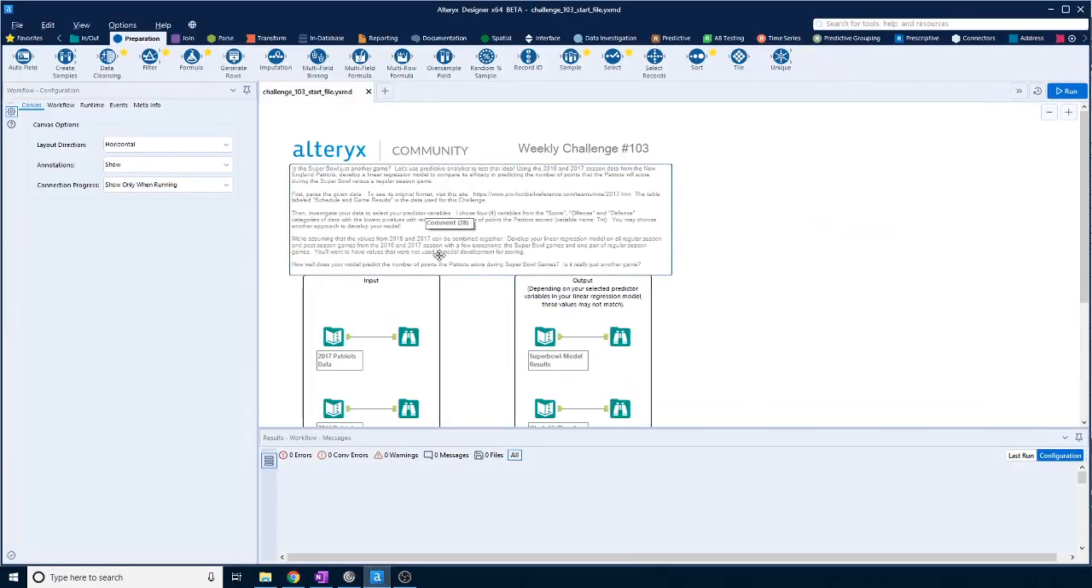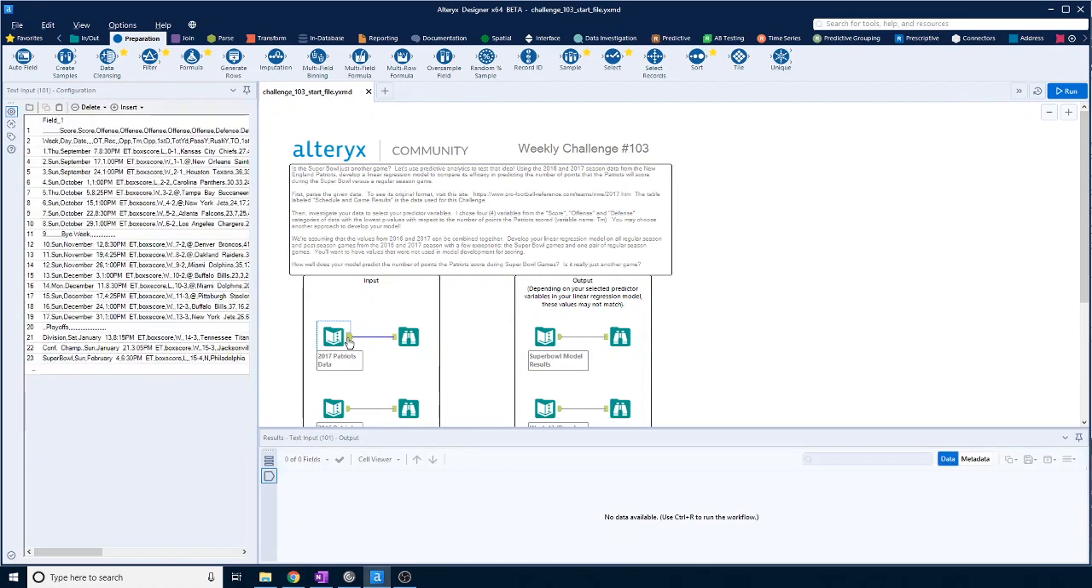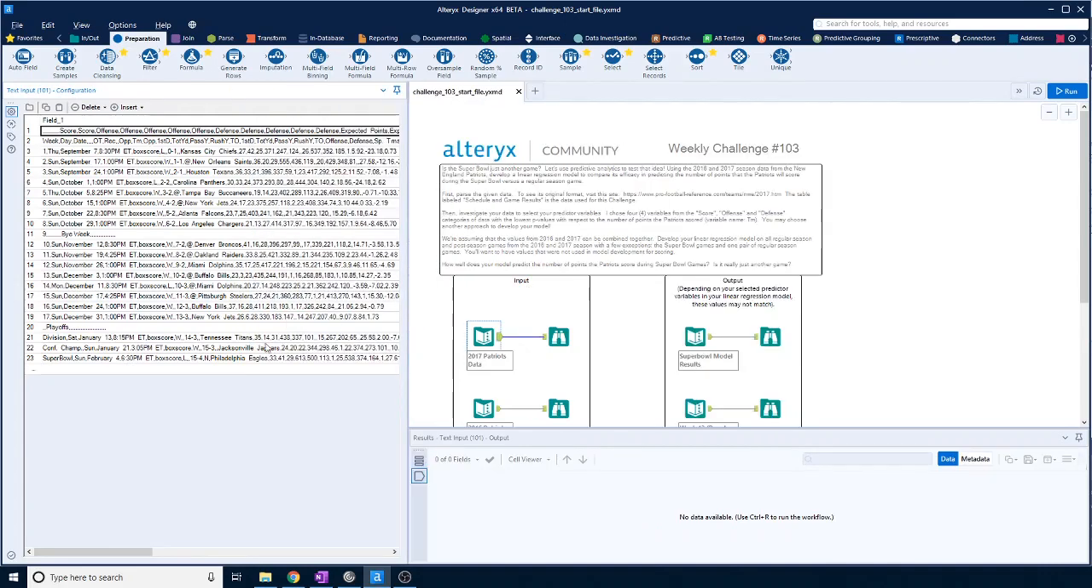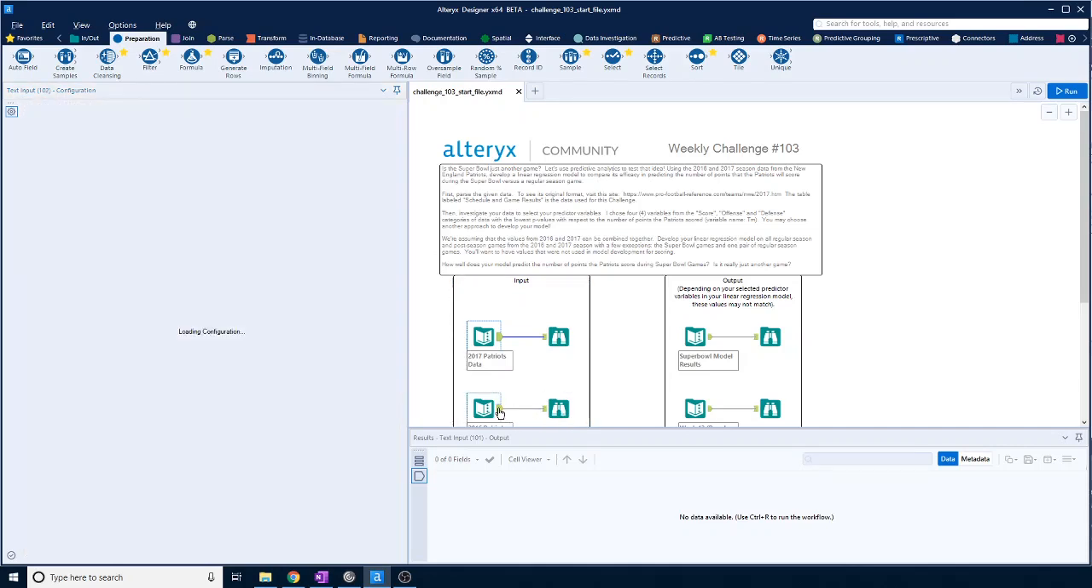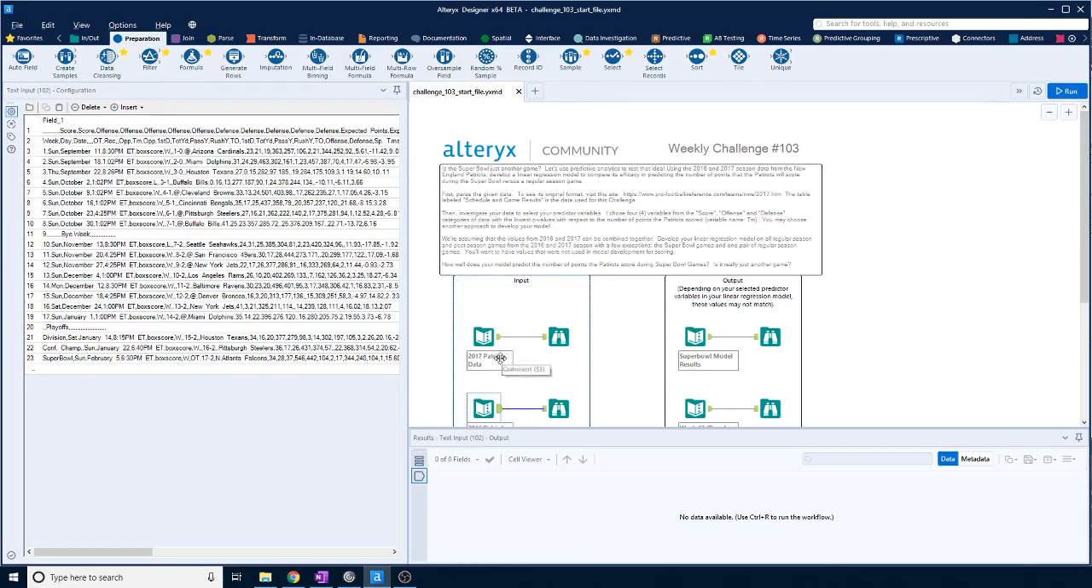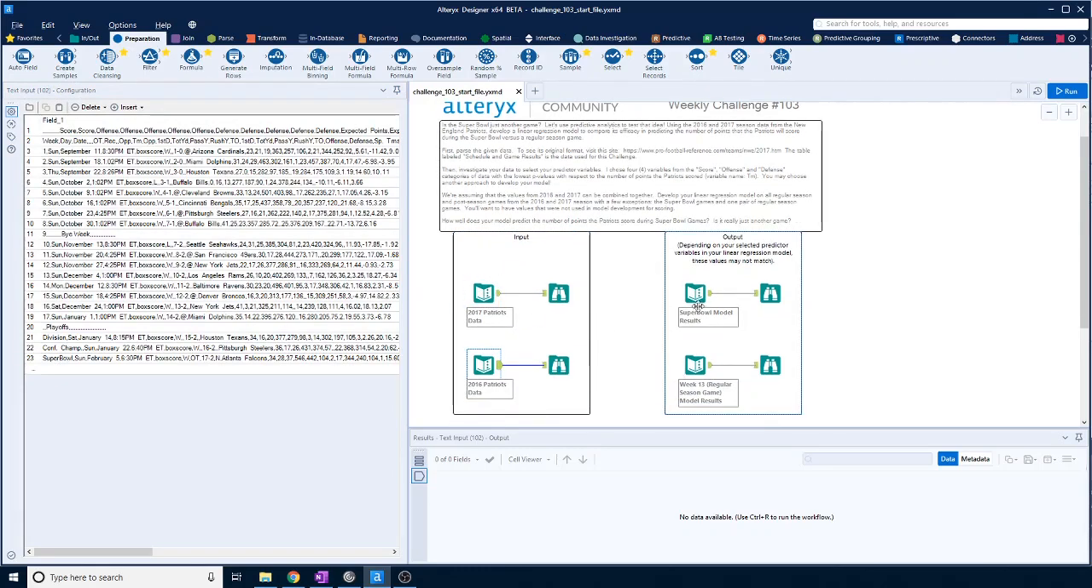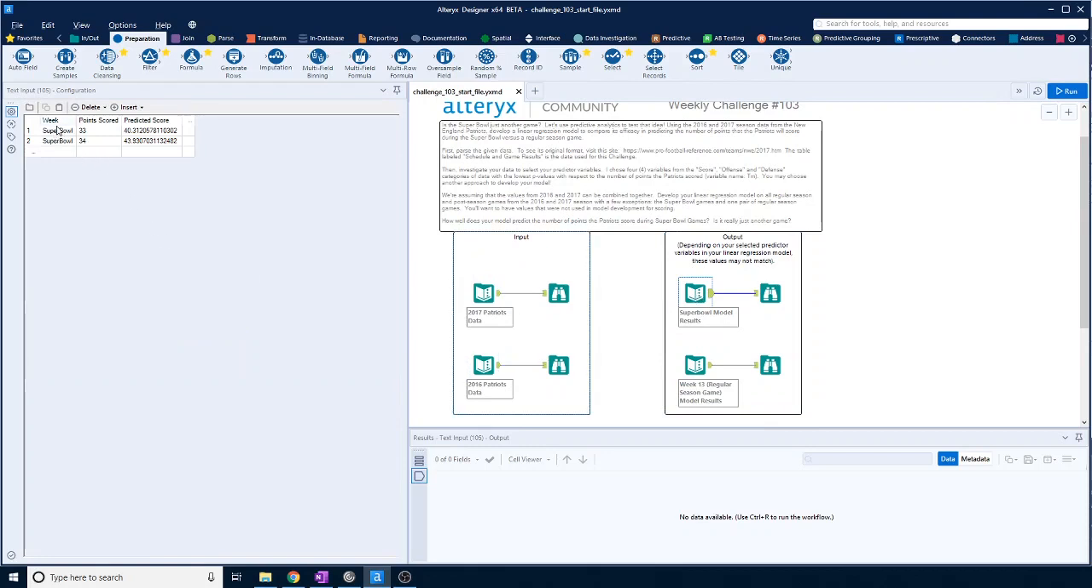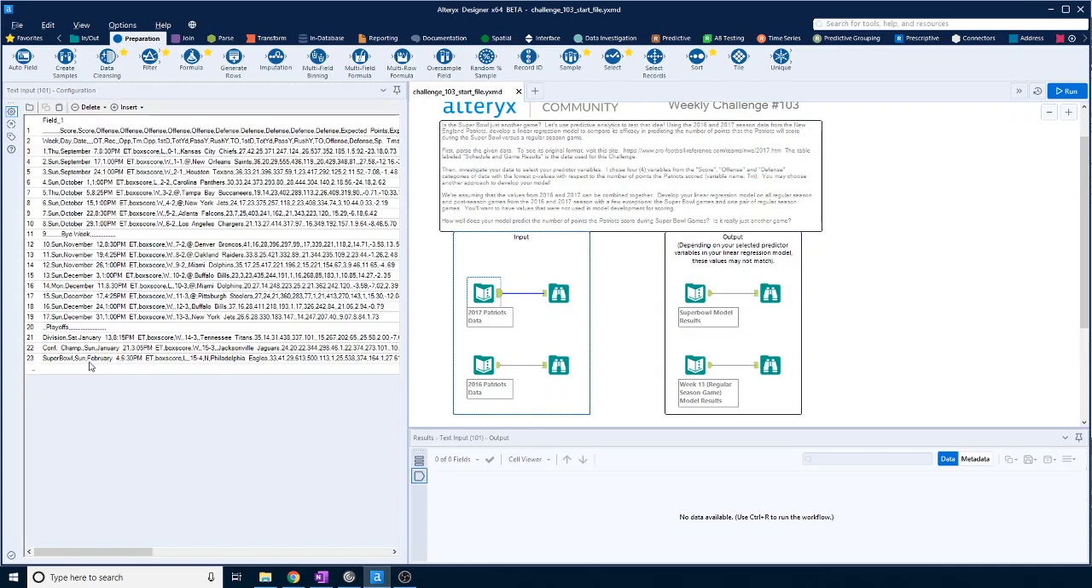So if we have a look at the start file, what we have is some data that needs sorting. It's in a particularly bad format that needs to be looked at. That's for two different years, 2016 and 2017. And then what we've got to try and find is, for the Super Bowl week, the actual points scored, so there's 33 and 34, and then the predicted score from the model. So this should be 34, the actual score for the Super Bowl.